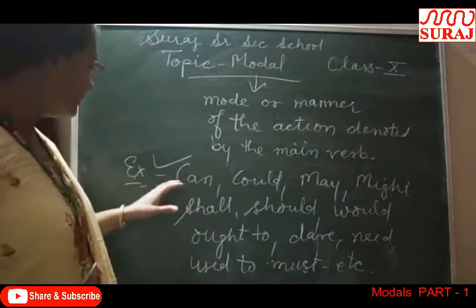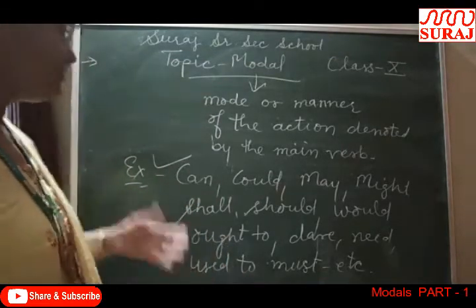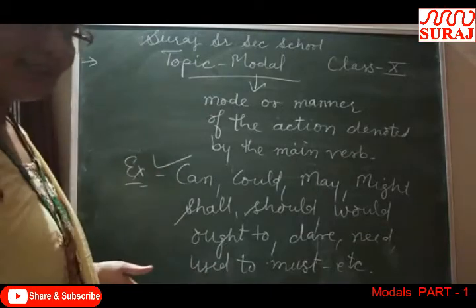So now we will know how we can use these modals in the sentence and how they are used in the sentence.